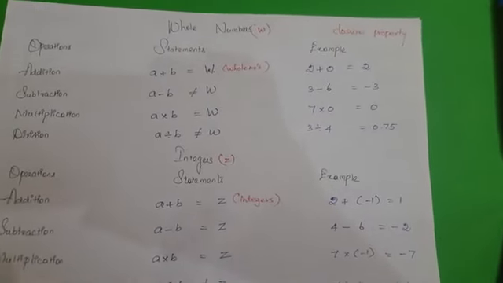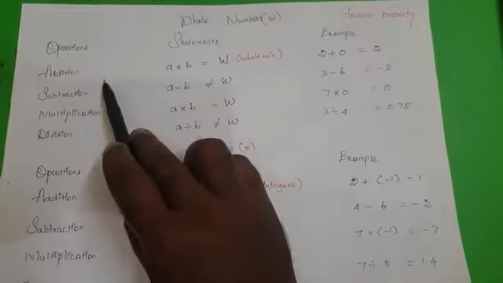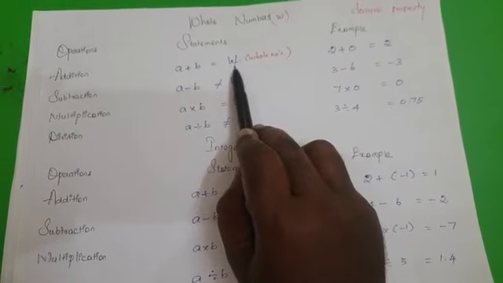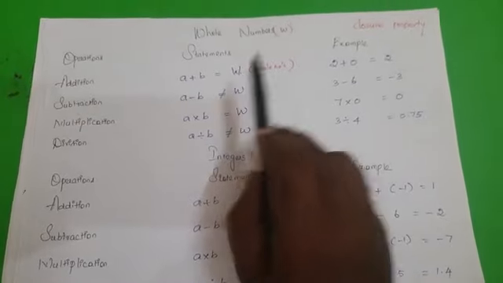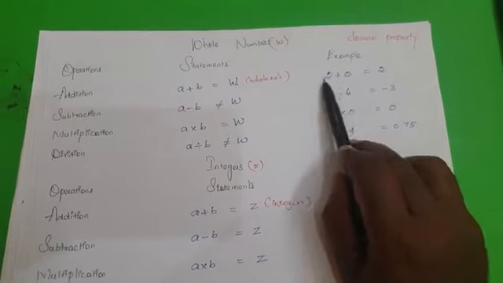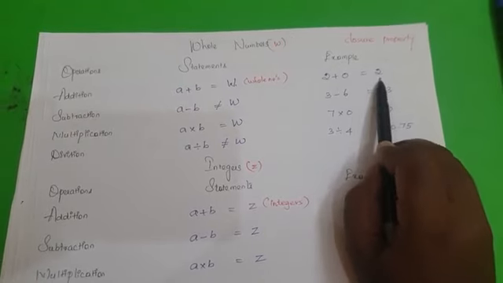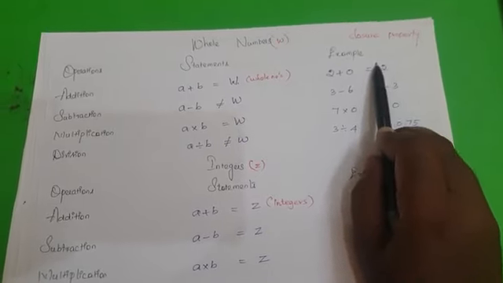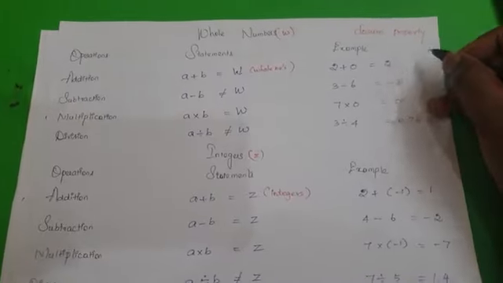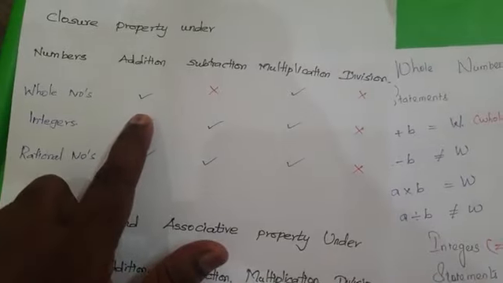Addition of two whole numbers A and B gives a resultant that is a whole number. For example, 2 as A and 0 as B: 2 plus 0 gives the resultant 2. 2 is a whole number. So obviously the addition property will be satisfied. We already had the discussion, so for whole numbers the addition property is satisfied.